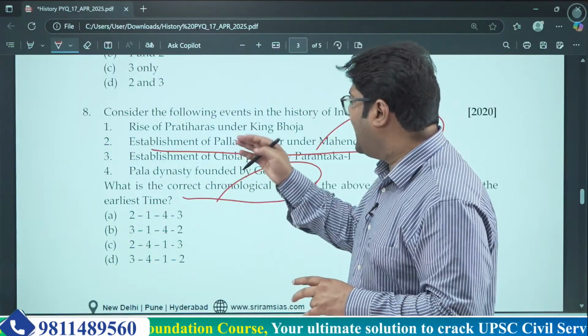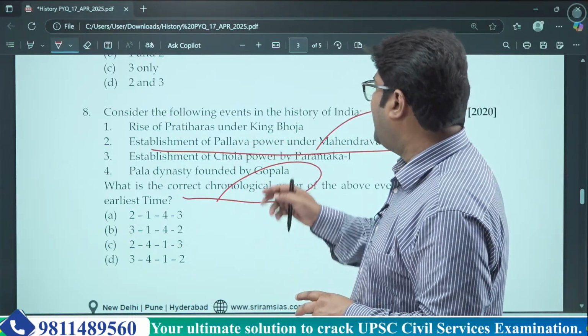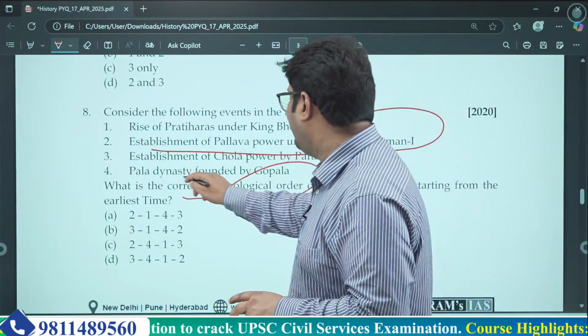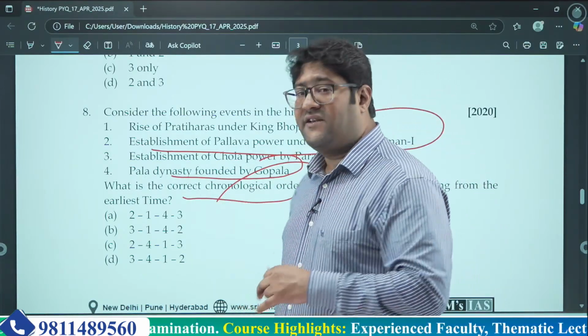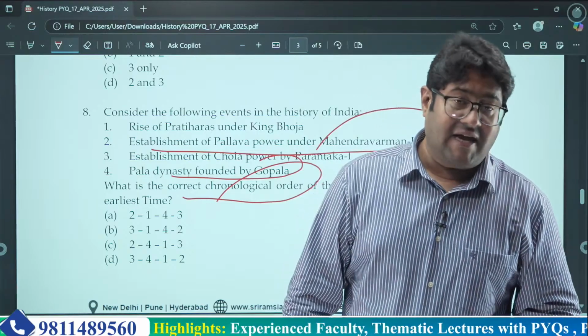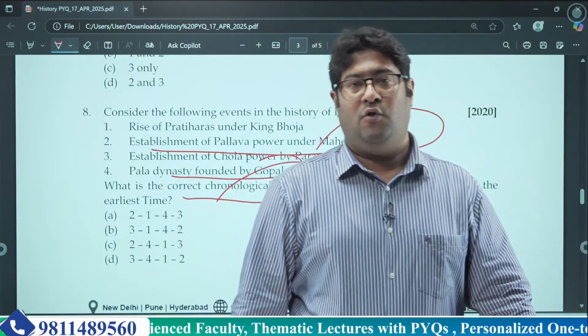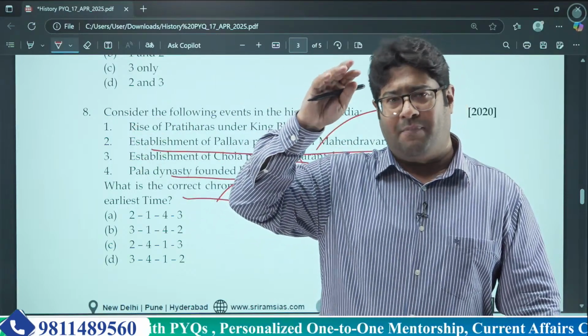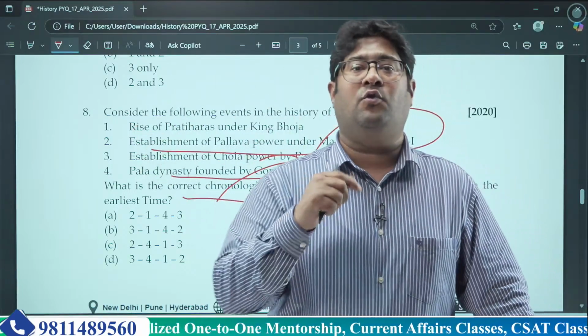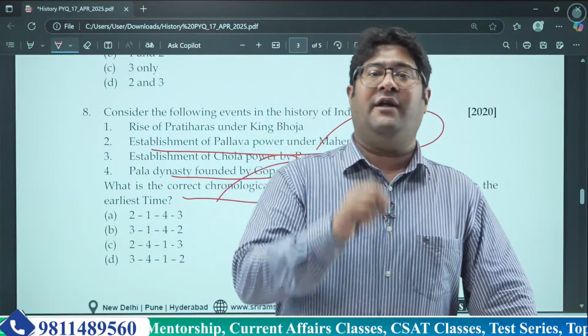Then what happened after that? The Pala dynasty was founded by Gopala. Where did the Pala dynasty appear? The Pala dynasty appeared in the Bengal province. Bengal, Bihar, they used to cover all these areas. And the Pala rulers have a very important role in the culture of India also.